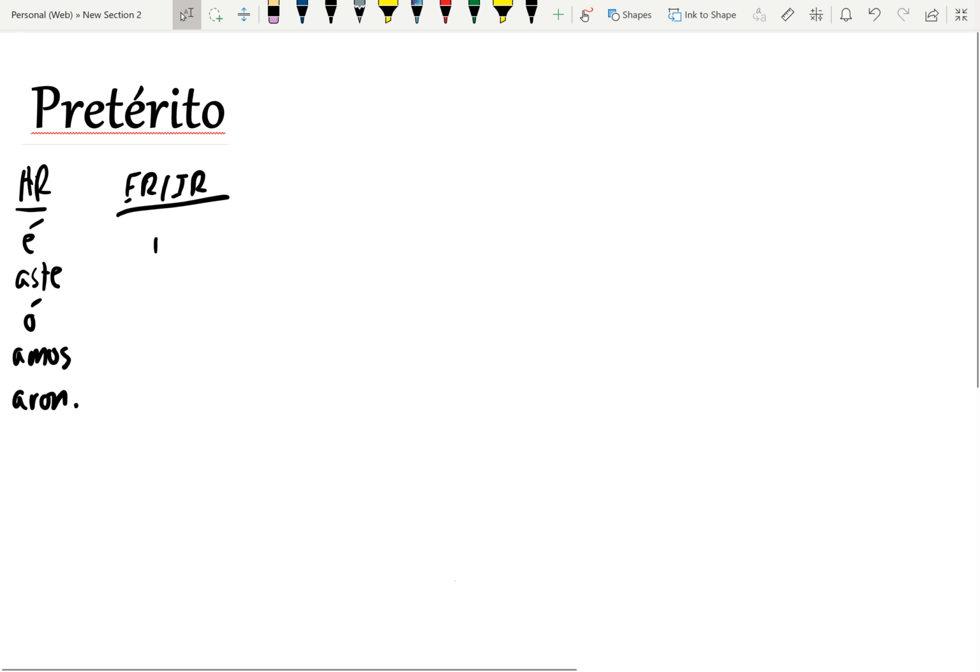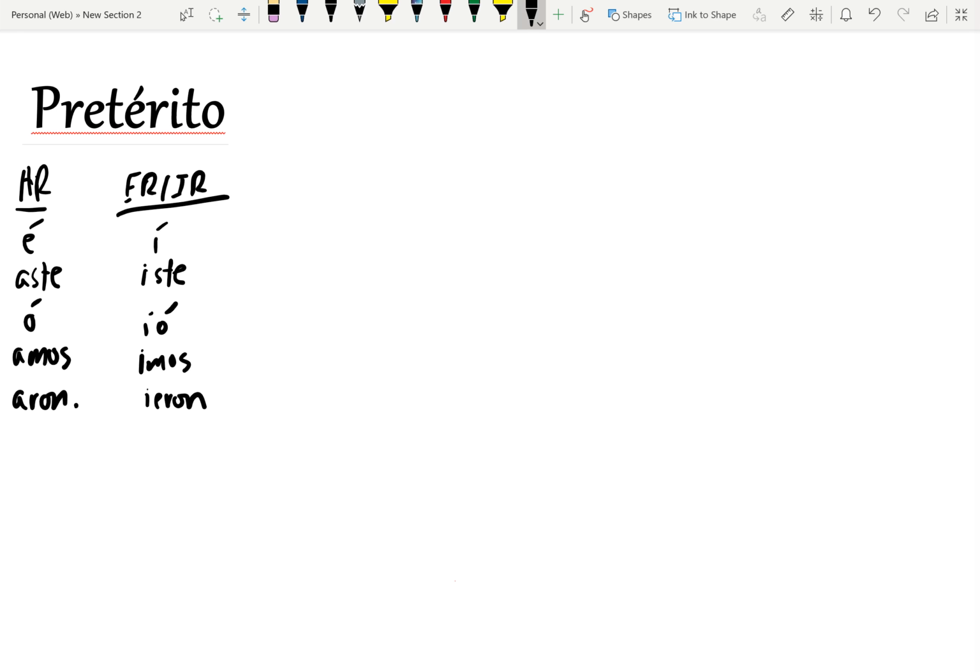So let's go with comer. Yo comí, comiste, comió, comimos, comieron. So one of the things you're going to recognize right away is that the nosotros forms have pretty much